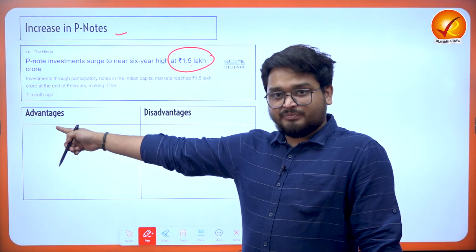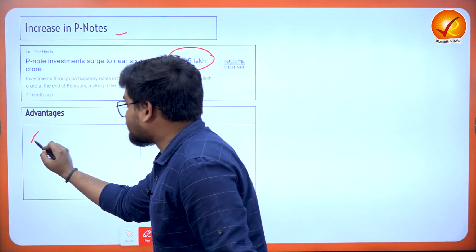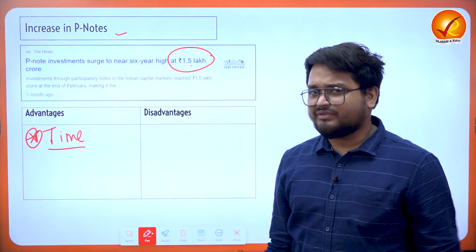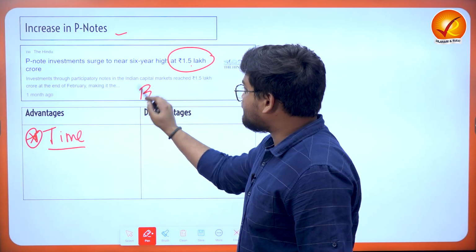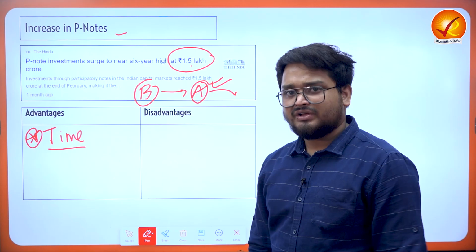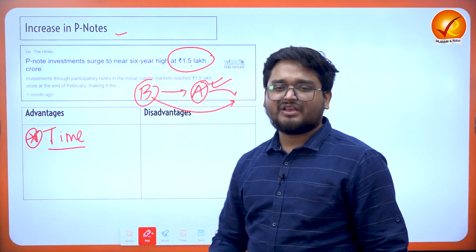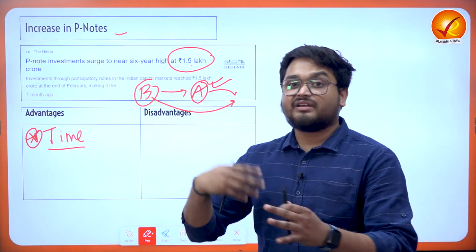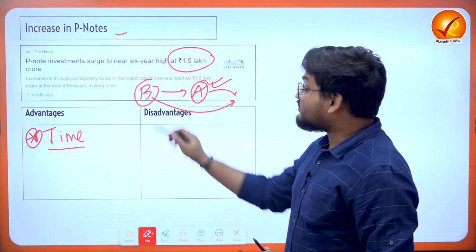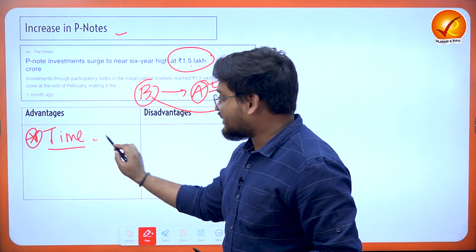So the main advantage of P notes, as to why these individuals are investing in this manner. Firstly, it is saving time of the investors, as we can find that investor B contacted investor A, who is registered with SEBI, to invest in the stock markets. If investor B wants to directly invest in the stock markets, investor B has to go through various rules, regulations, registration norms and stringent controls of the SEBI. So that is why it saves his time to invest in this manner.